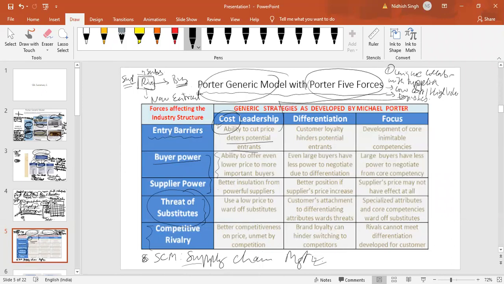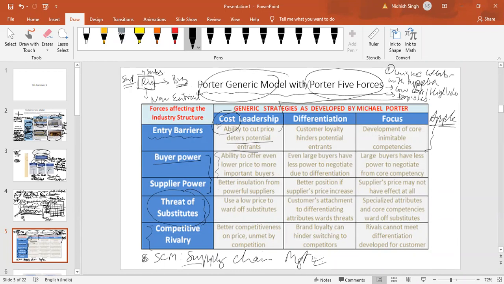On the front of focus, development of core inimitable competencies. We have studied Apple earlier, right? Do you consider Apple as a focused company or differentiated? Do we have any other thought or opinion?